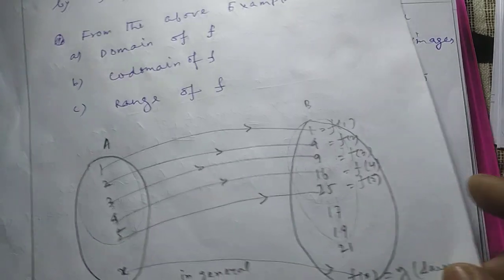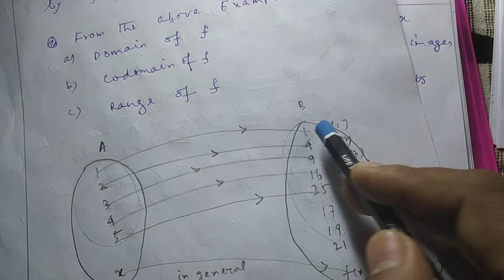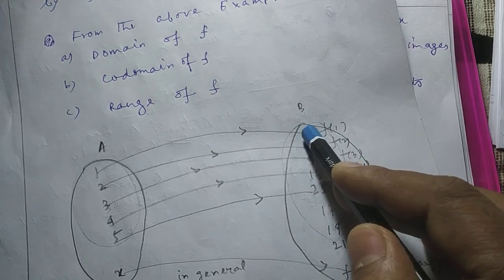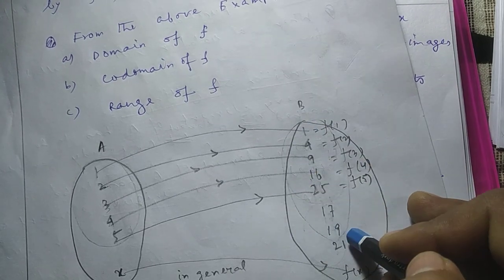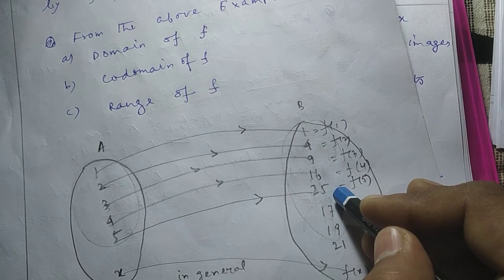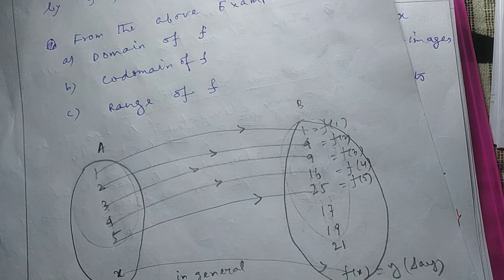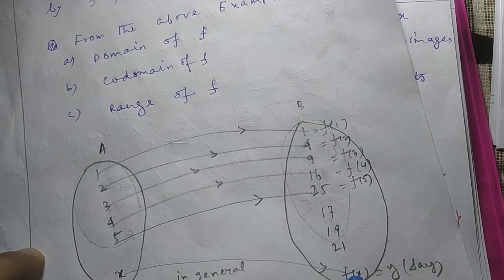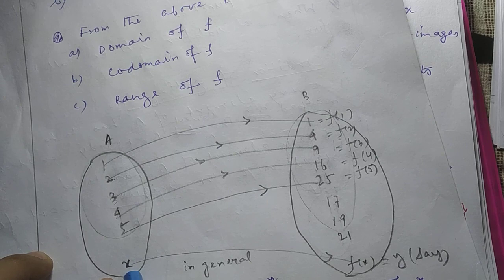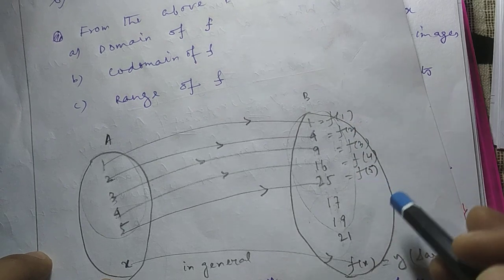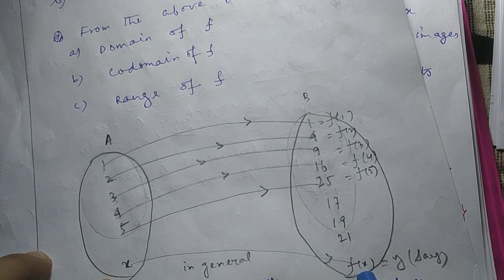If you look at the set B, only 1, 4, 9, 16, 25 are mapped. They are participating in the mapping. Here 17, 19, 21 are not mapped. They are not participating. These are the extra in B. Understood or not? If we go in this way, we can say the element x in A maps to f of x, like f of 1, f of 2, f of 3. x will map to f of x in the set B, namely as y.